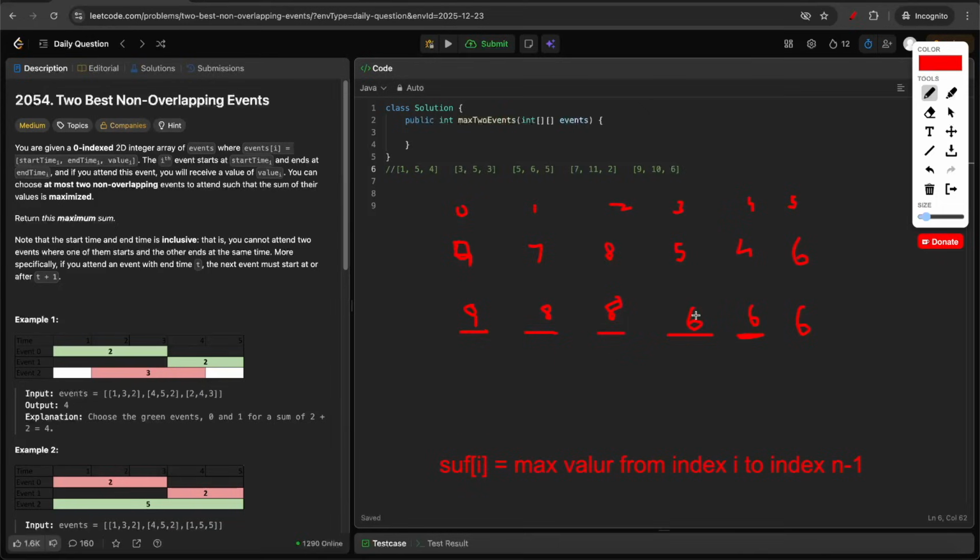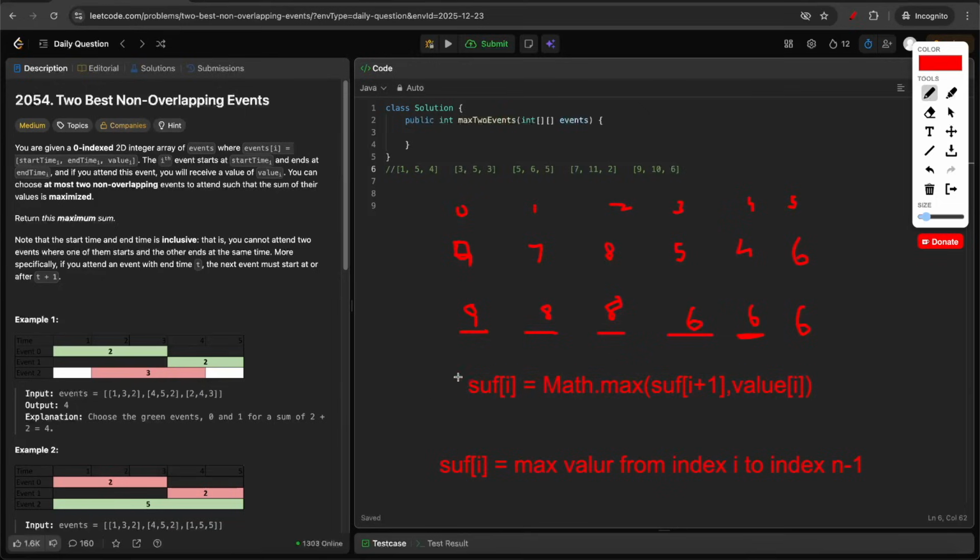So this is how we have built our suffix array. The way we build it is, suffix of I equals math.max of suffix of I plus 1 and the value of I. So the suffix array is the same as the prefix array, but in reverse. Now using this suffix array, I can answer a query very quickly without iterating the entire array.